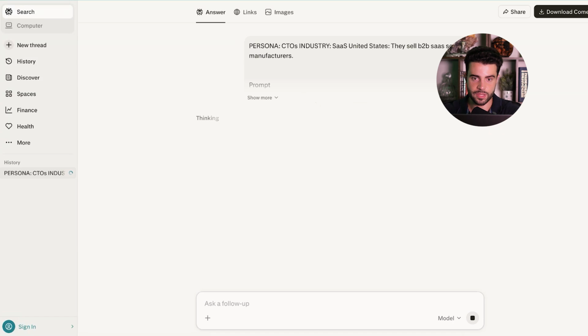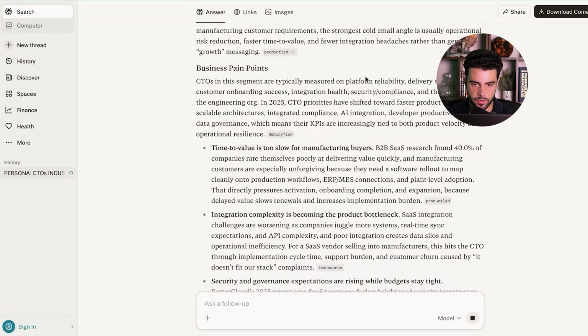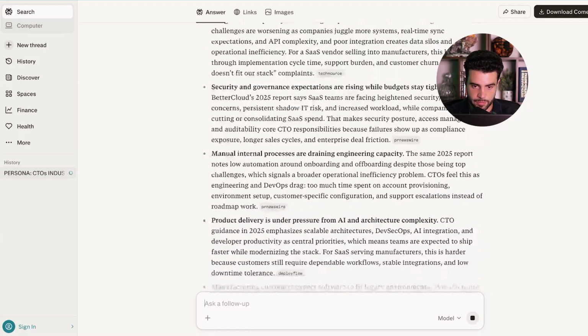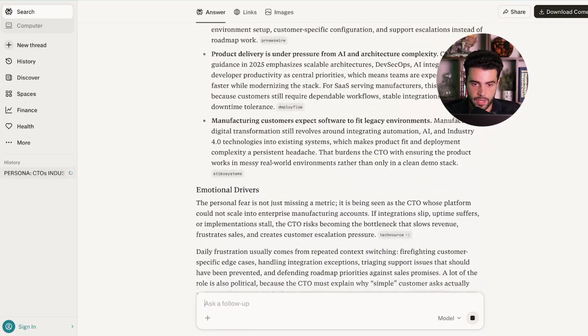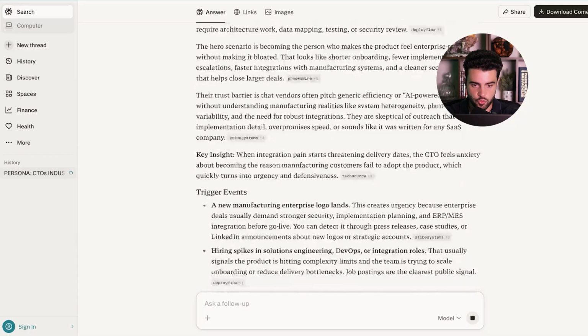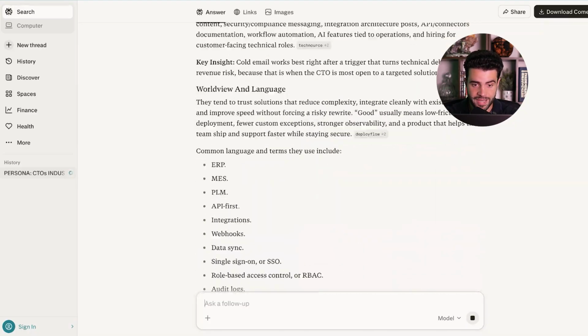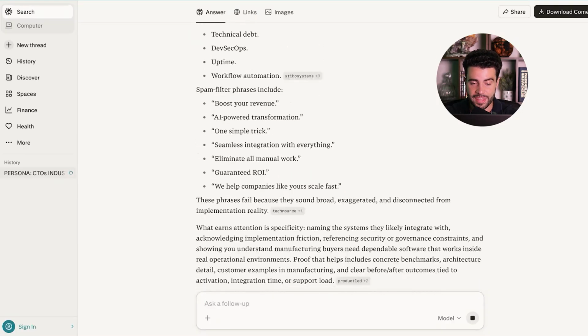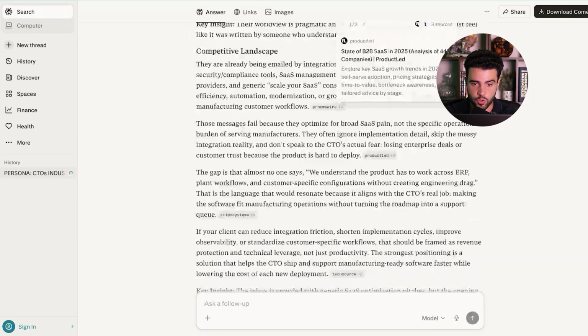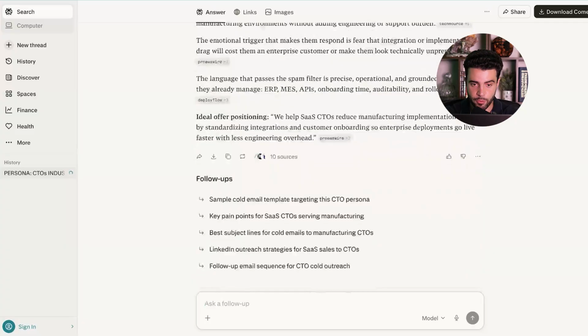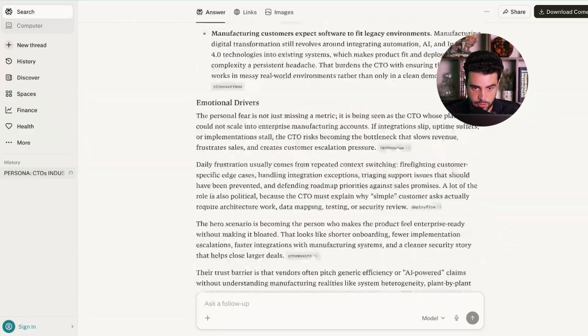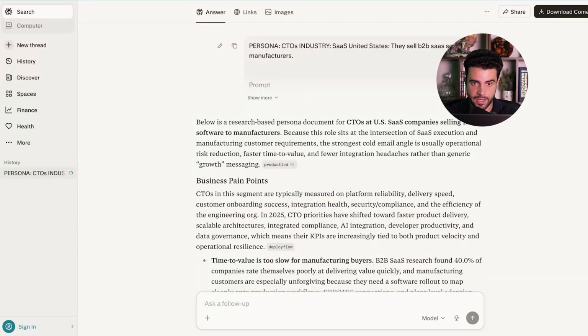Then you'll see that with this prompt, what it's actually able to come out with as a byproduct of it. Here we have a lot of different business pain points that we can now turn into copy. And we have more emotional drivers on what's actually going on, some trigger events that we can write copy for. Basically just an overview of this target market and what we can use to write ad copy for. That's the most important part before you write any type of marketing materials, whether that be cold emails, paid ad campaigns, or just content in general: you want to understand your target market.